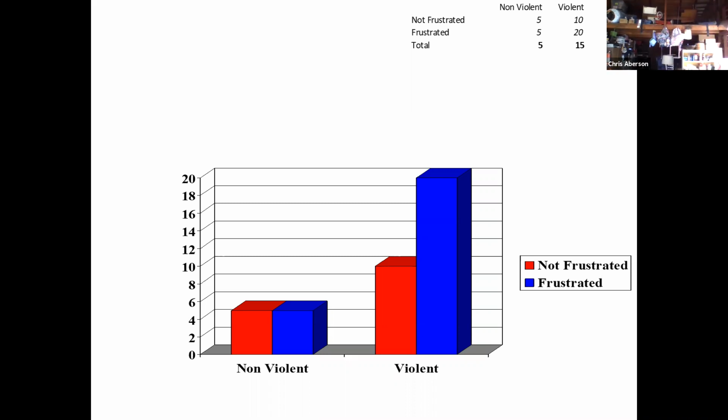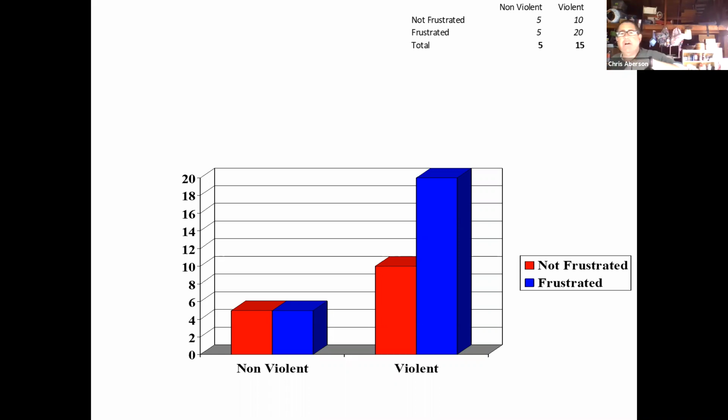First, if we look at the type of video game, a good question to ask is, are the violent video games always higher? Are they higher when there's no frustration? Yes. Are they higher when there is frustration? Yes, they're a lot higher, but they're also higher. When we have that consistency, then we do have a main effect that we should be talking about. You know, overall, violent video games are causing more aggression. They really ramp up the aggression when they're paired with frustration, as before.